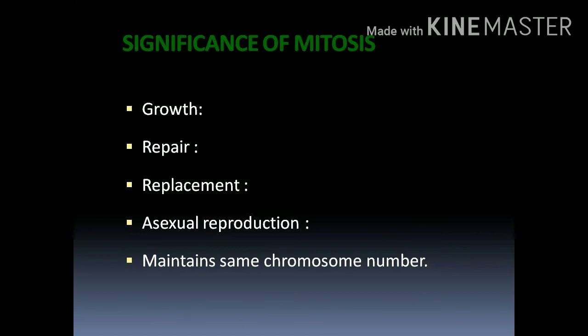This process helps in the cell division of unicellular organisms into two new cells, for example in amoeba as well as yeast. Here a single parent cell divides into two daughter cells with the help of mitosis.